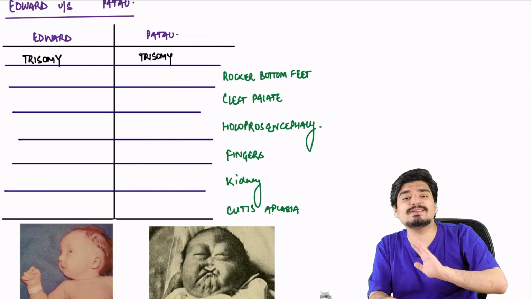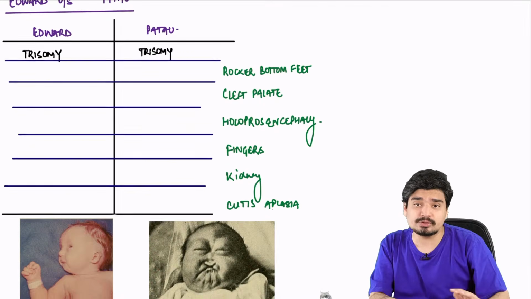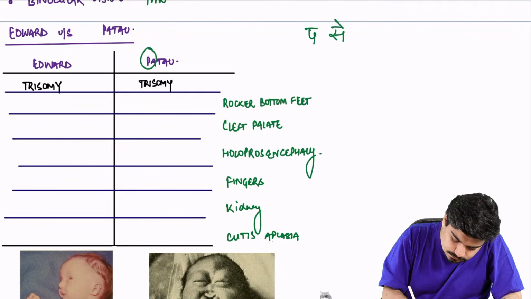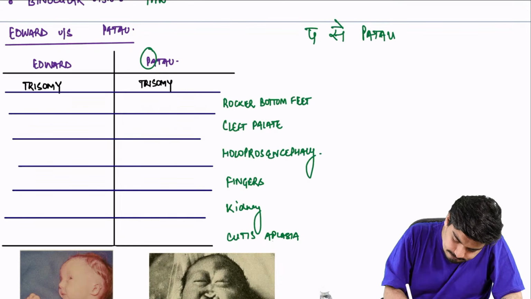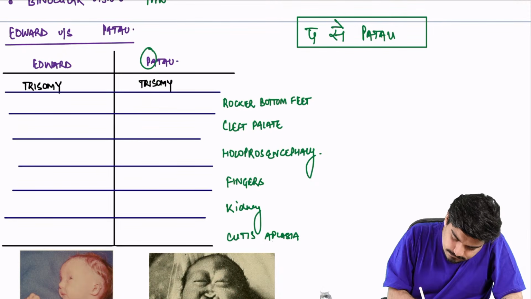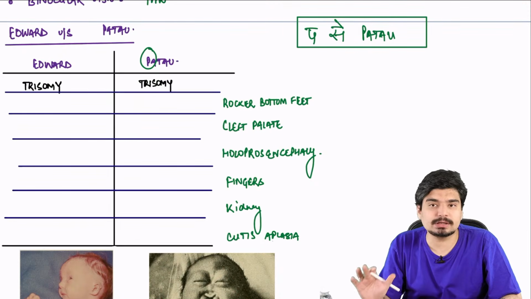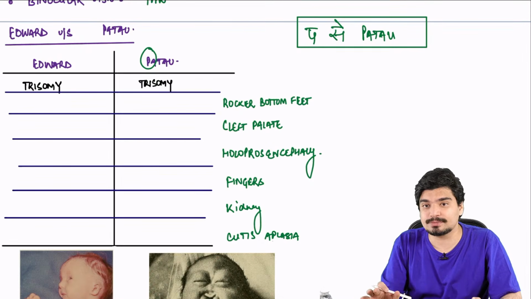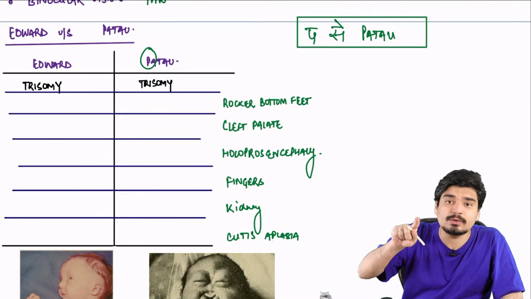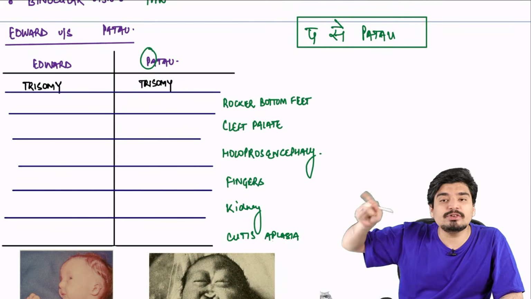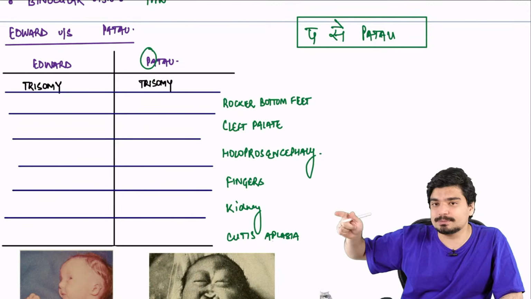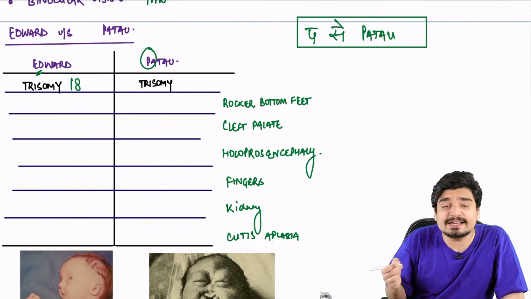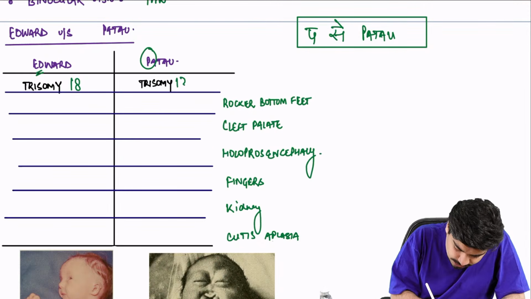The simple way to remove the confusion between Edward and Patau syndrome is simply remember "per se Patau". If you simply remember this, you will understand everything as far as Edward and Patau syndrome is concerned. Every feature which has a "per" sound in it will be there in Patau. Any feature which doesn't have a "per" sound in it will be there in Edward. Edward is E for Edward, E for election, E for 18th. Edward is trisomy 18. Patau is trisomy 13.